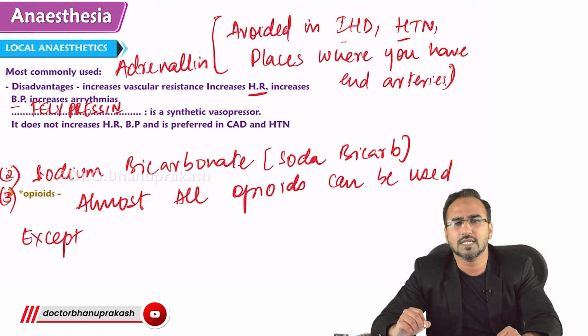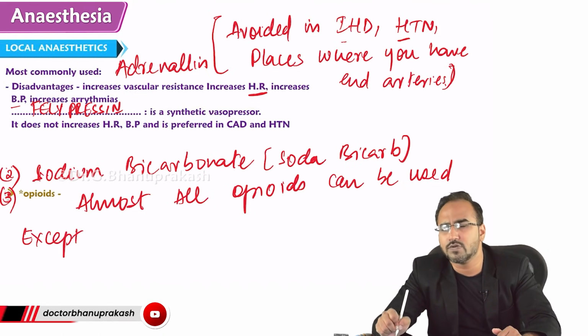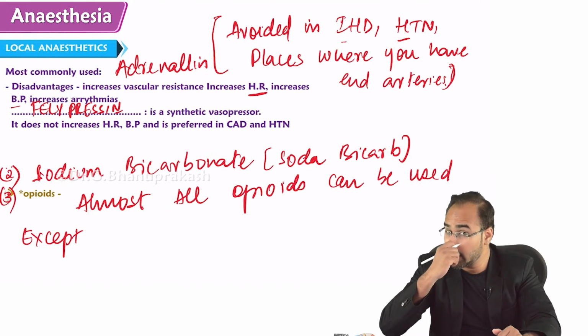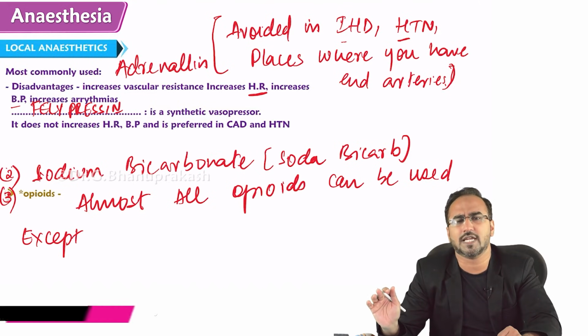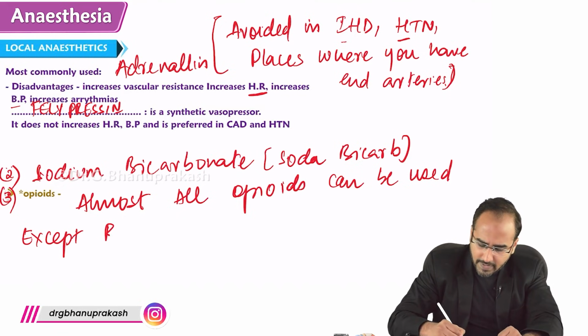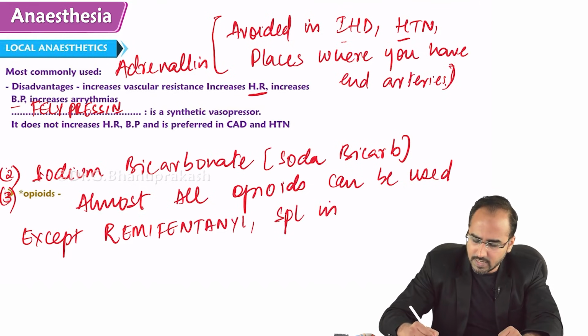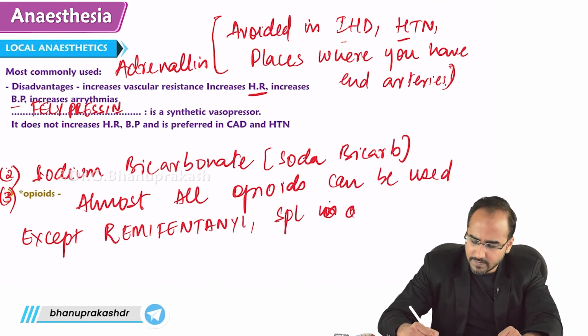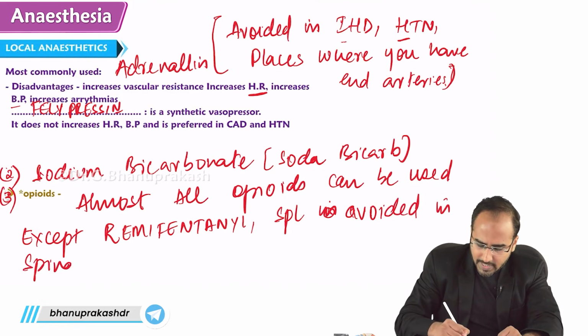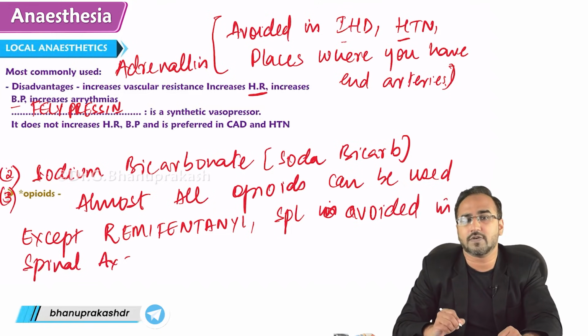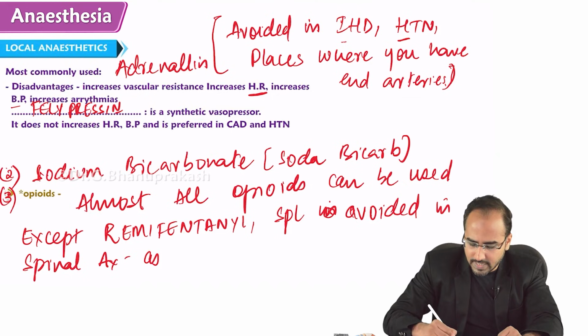There are many opioids now, guys. Morphine, fentanyl, alfentanil, sufentanil, many opioids. But remember, all can be used as an additive except remifentanil. Why is remifentanil avoided? Especially it is avoided in spinal anesthesia, as it contains a neurotoxic preservative.